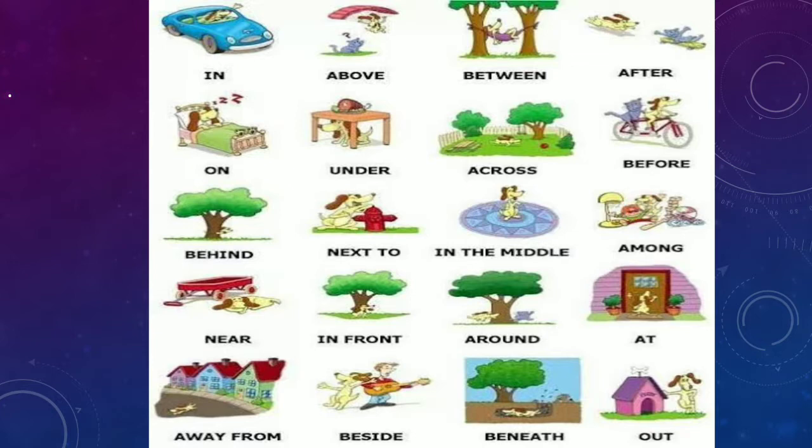When we are talking about two things, then it should be between, but when there are more than two things, we use among. Near, very near to this cart. In front of the tree. Around, he is moving around the tree. At a specific point, at is used for a point in open space. So here is the specific point, near the door, right?